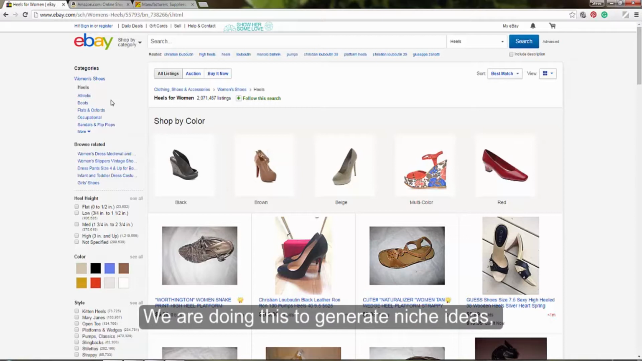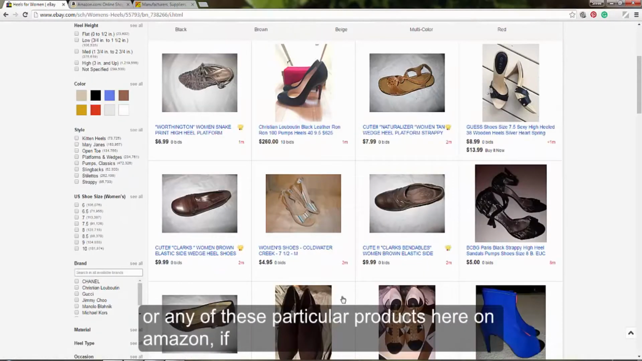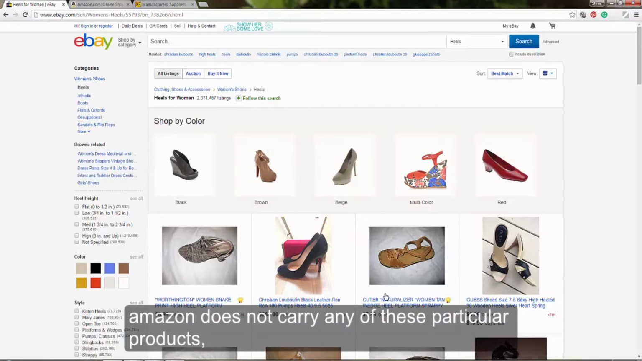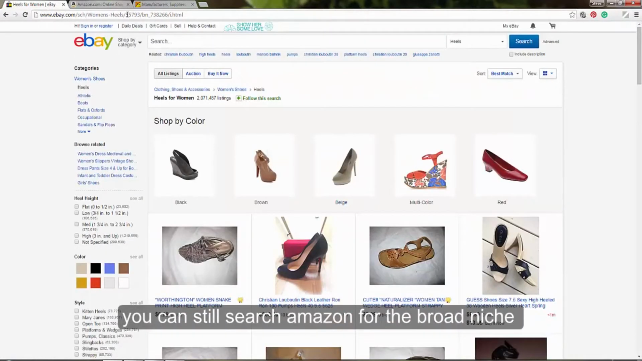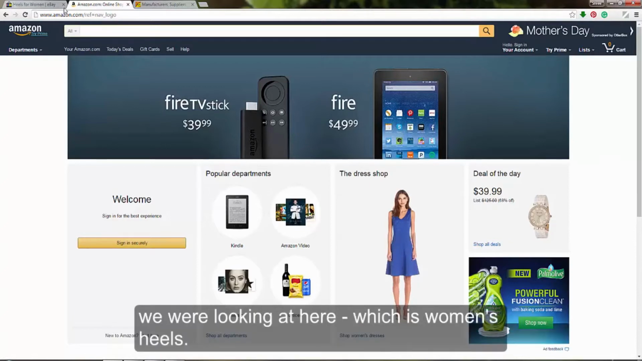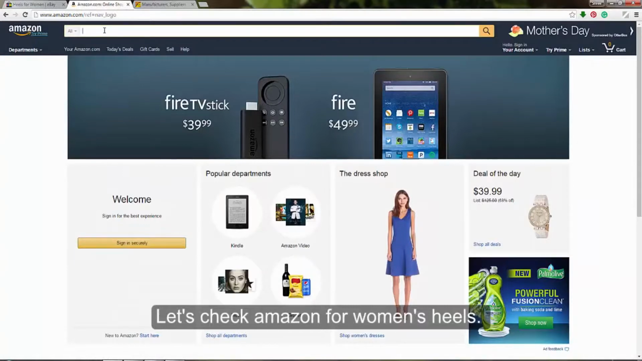We are doing this to generate niche ideas and Amazon will have products in just about any niche that you find on eBay. For instance, if Amazon does not carry any of these particular products here, you can still search Amazon for the broad niche we were looking at here, which is women's heels. Let's check Amazon for women's heels.